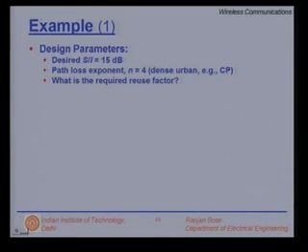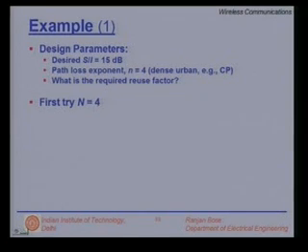Here, if you carry out measurements, you will find that n is close to 4. So, let us put n is equal to 4 for our calculations. What we would like to know is, based on these parameters, what is the required reuse factor. We are trying to link the signal to interference ratio requirements to the effect on the reuse factor capital N.